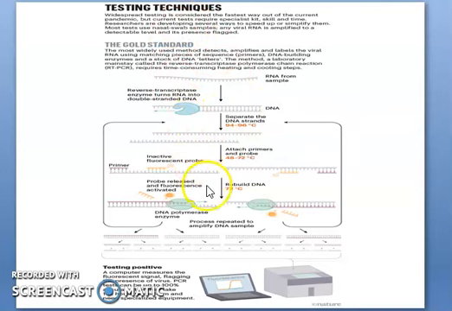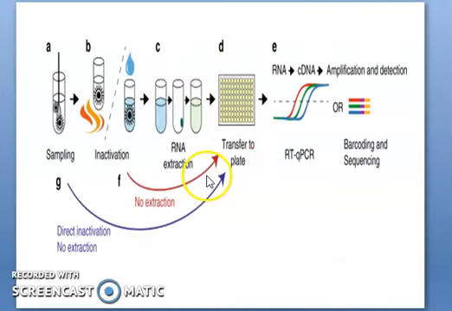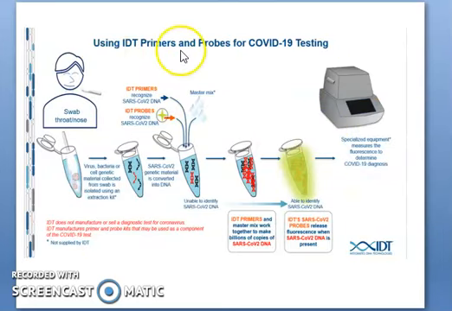These are the testing techniques, the flowchart of testing techniques. You can see the samples and inactivation, RNA extraction, no extraction, then transfer into the plates, then RT-PCR, then barcoding and sequencing they will conduct like that. You can see the steps: what is the first step, second step, third, fourth. This is the sequence of how they do it. People nowadays are doing RT-PCR for the COVID test.